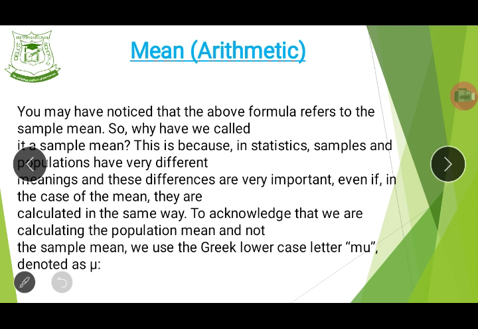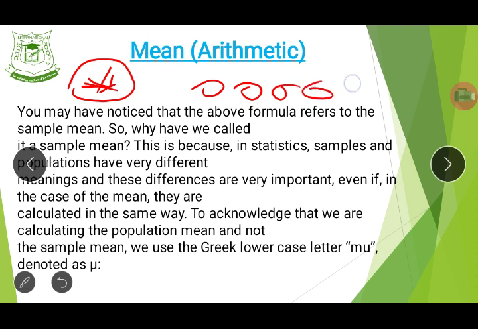What does this mean? Now when you talk about sample data and population data, sample data is just talking about maybe a group of people, and the data about them is what you quickly collect inside that place. But when you're talking about population data, you're talking about data that involves various groups of people. Do you get it now? Various groups of people, and you now want to find the mean of all of them together. That is what the population mean is.